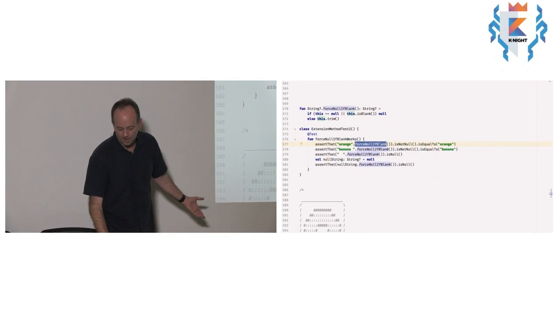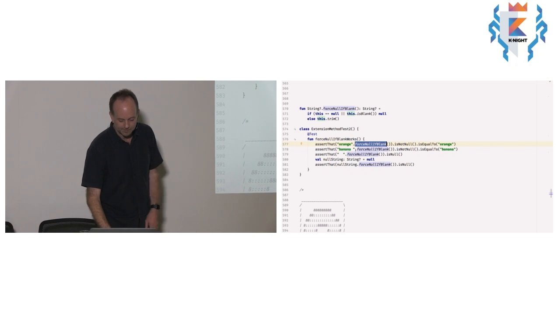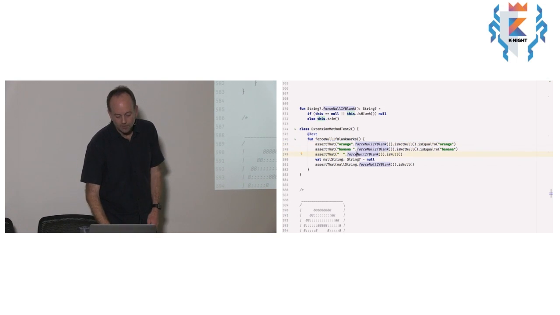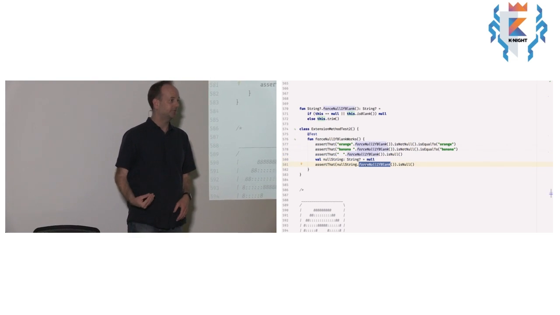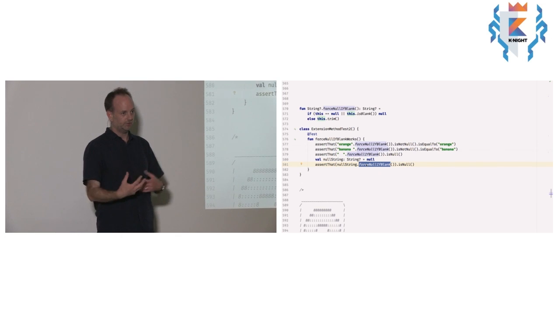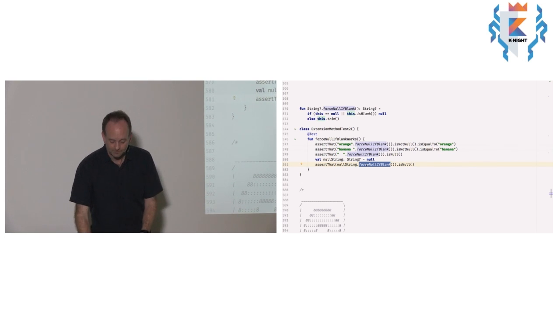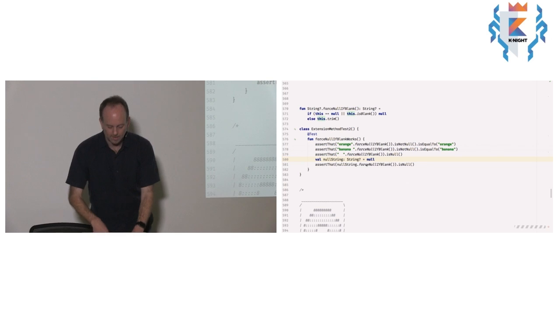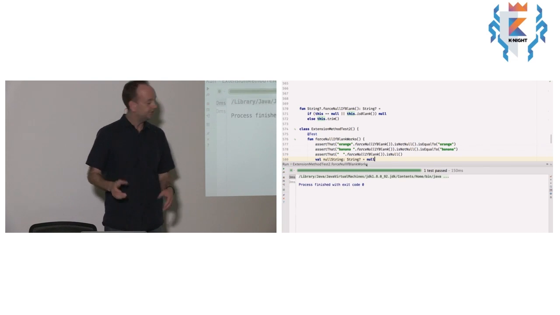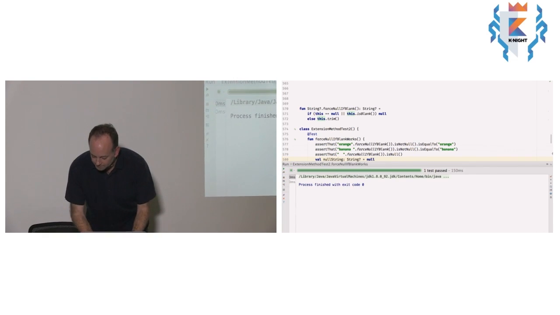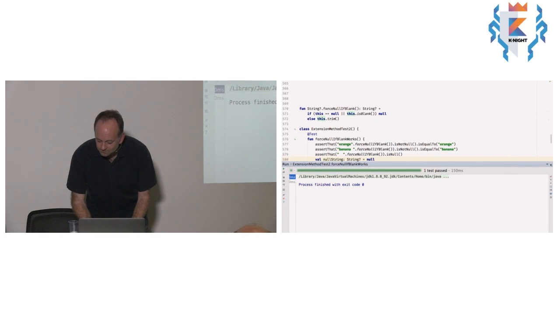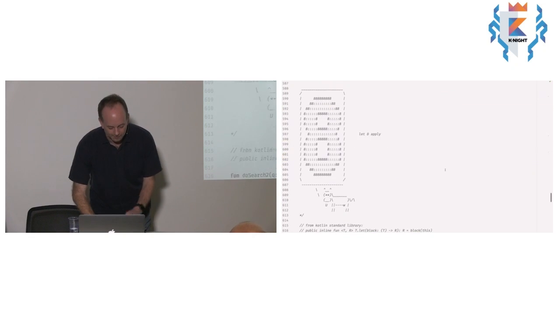You can see that on orange, it does the right thing. Banana, it trims it off. That one becomes null. And if I've got a null pointer on that null string there, I can call forceNullIfBlank. It doesn't generate a null pointer exception. It still allows me to call that extension method. Just because I'm determined to do so, I'm going to run the test and it goes green. So extension method, that's good.